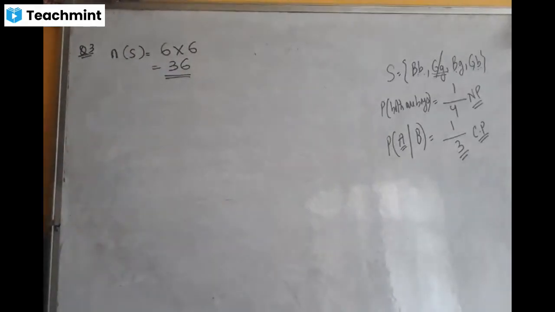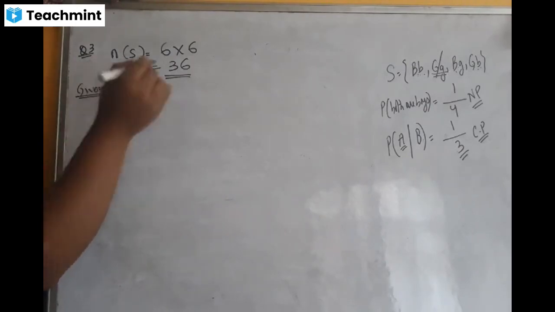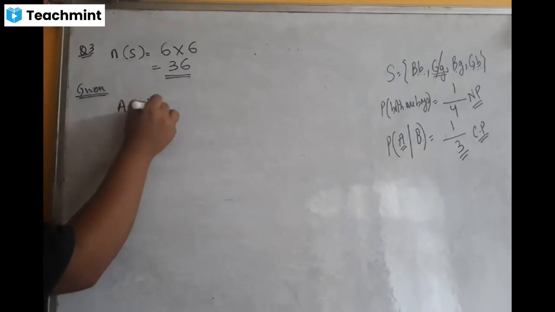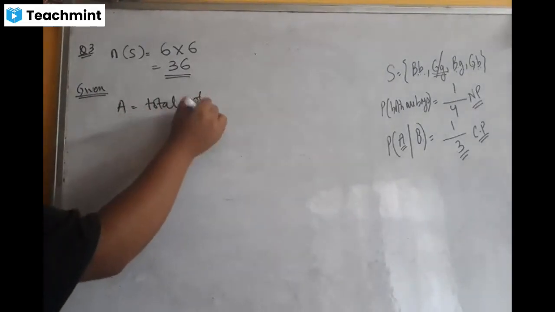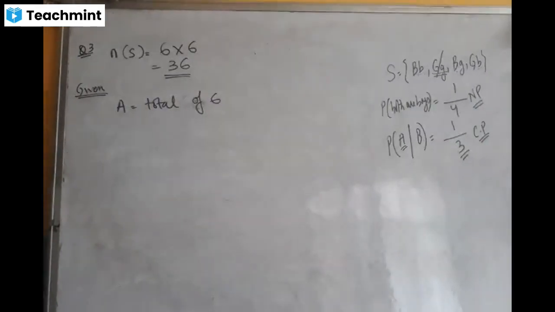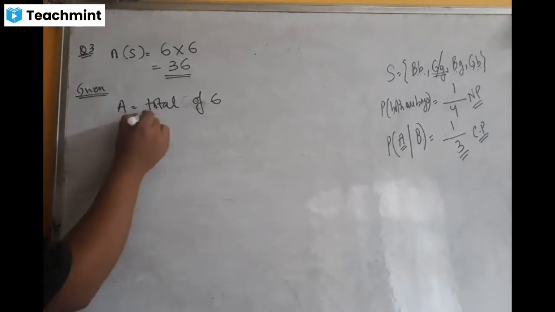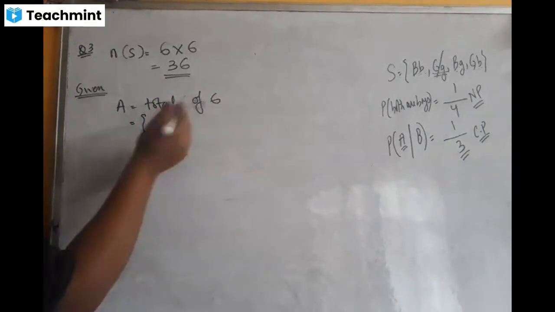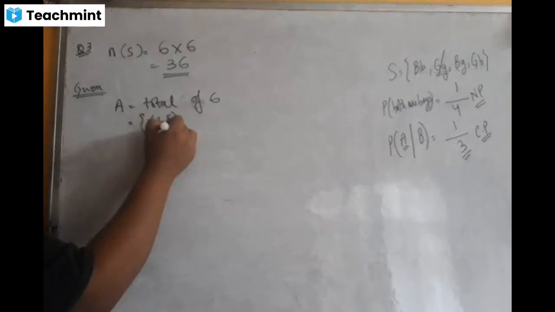So when you roll 2 dice, but what is given is a total of 6. That means it seems that you are getting the total to be 6. That means what are the numbers which you can consider? Total is 6 भन्दैछ. So first मा 1 आयो भने second मा कति आउनु पर्छ? 5.